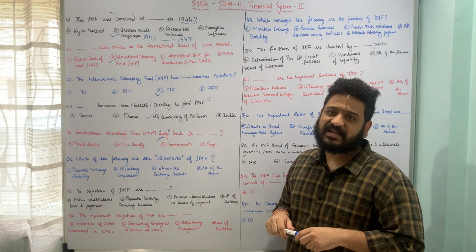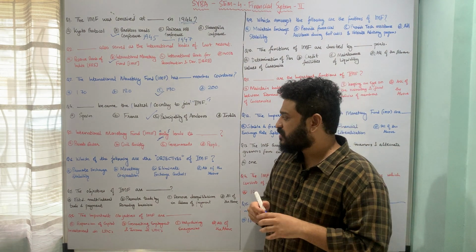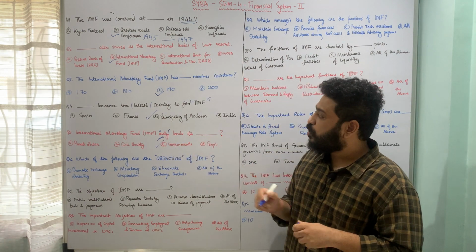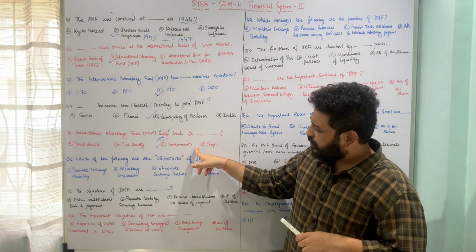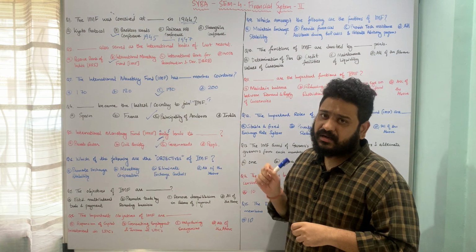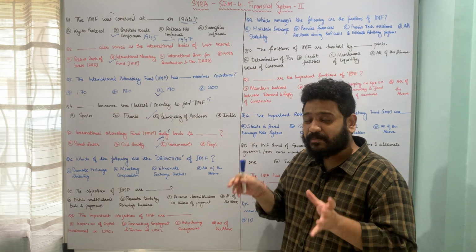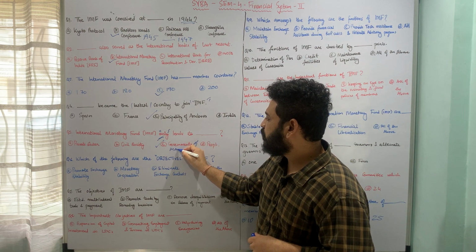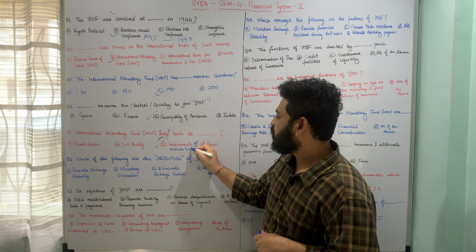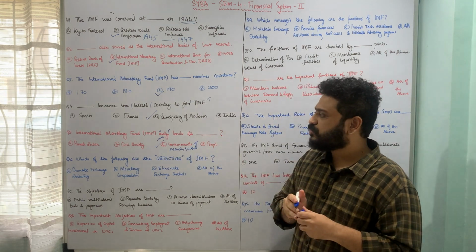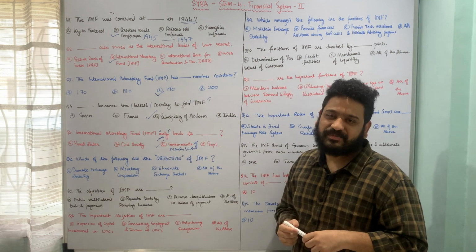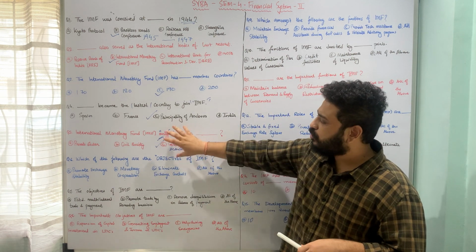So here the correct answer is that it lends only to the governments of the member countries, so option C. Here I should be writing governments of member nations, then it makes more sense. So yes, the International Monetary Fund only lends to governments of member nations or member countries. I hope this is clear.